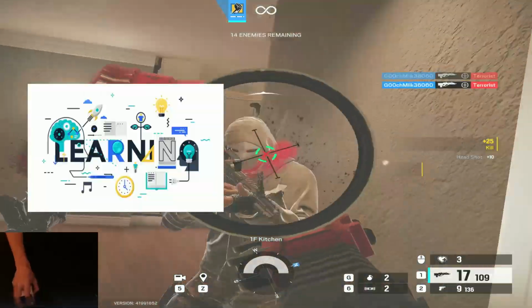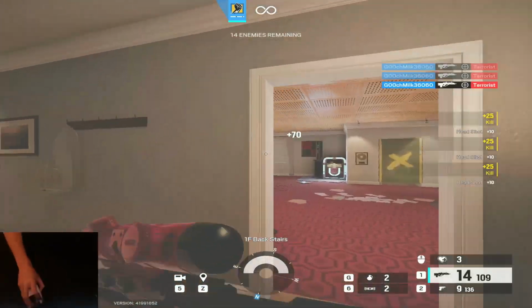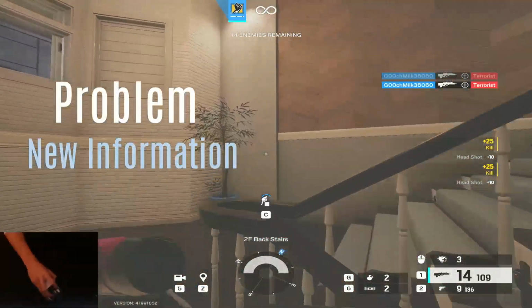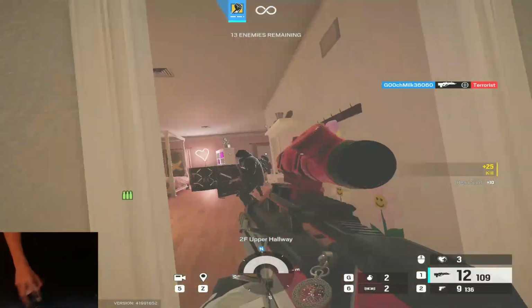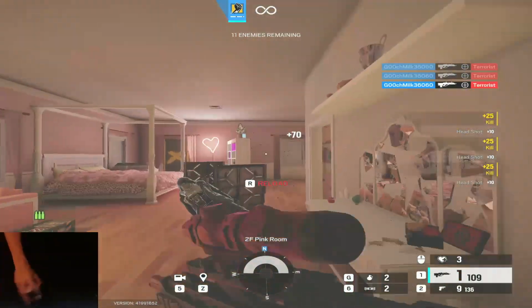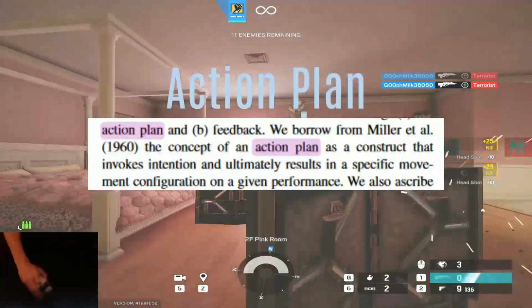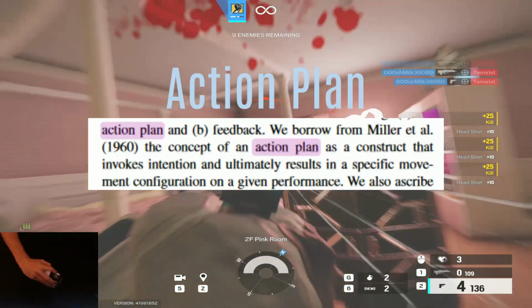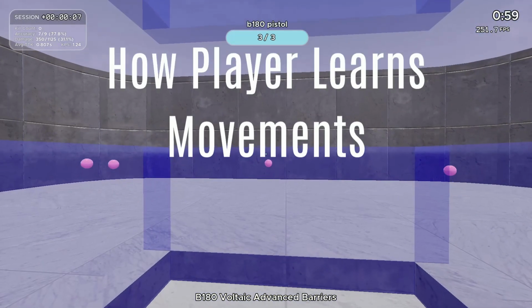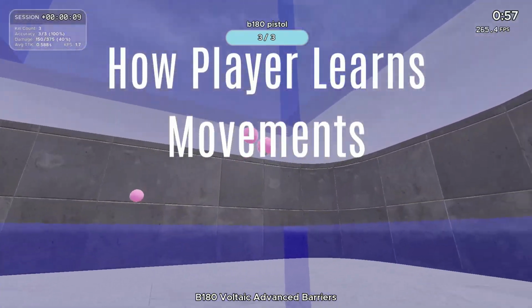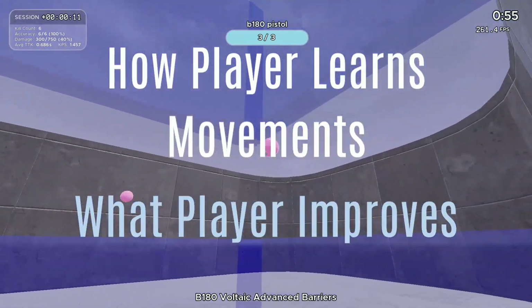This is because learning is a problem-solving process for your brain, where new information is the problem, and the solution is understanding this information. To correctly process this information, two things must be present: feedback and an action plan. An action plan is something that invokes intention and ultimately results in a specific movement configuration. The action plan is how the player learns what movements need to be performed for a given task and is what the player actively seeks to improve.